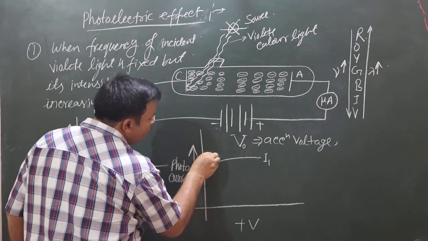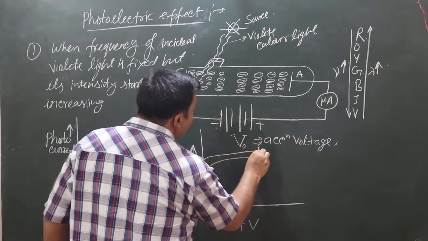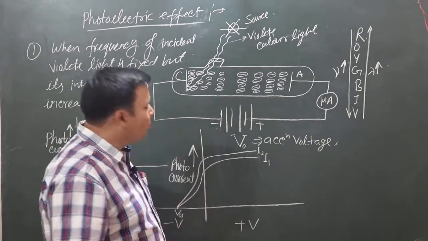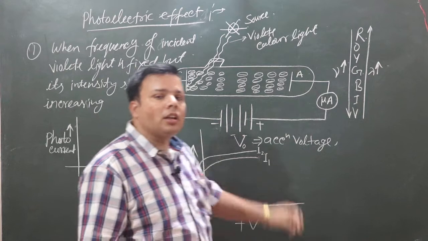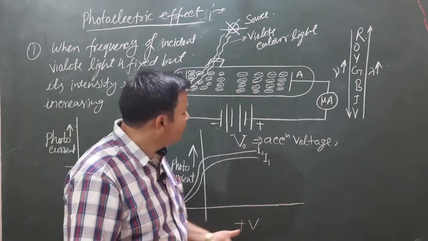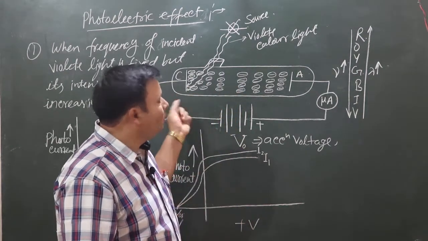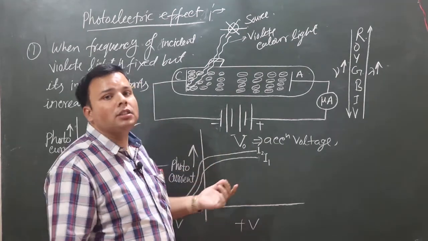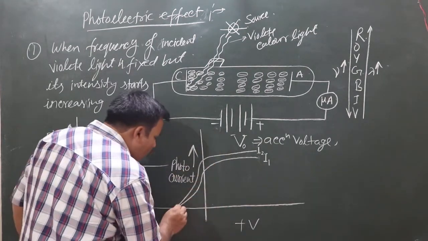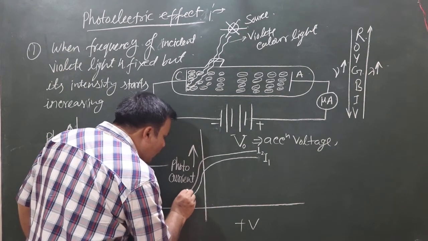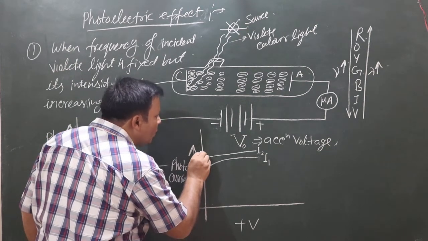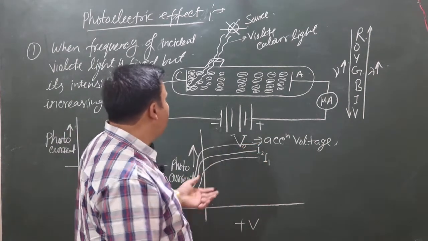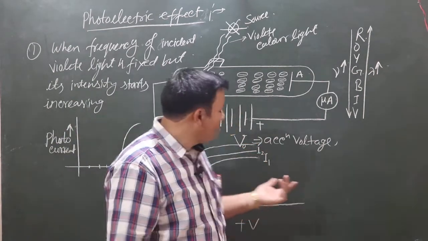The magnitude of photocurrent will increase because more photoelectrons are emitting from the emitter plate, because the intensity of light is increased. And if we increase again, the photocurrent also increases.